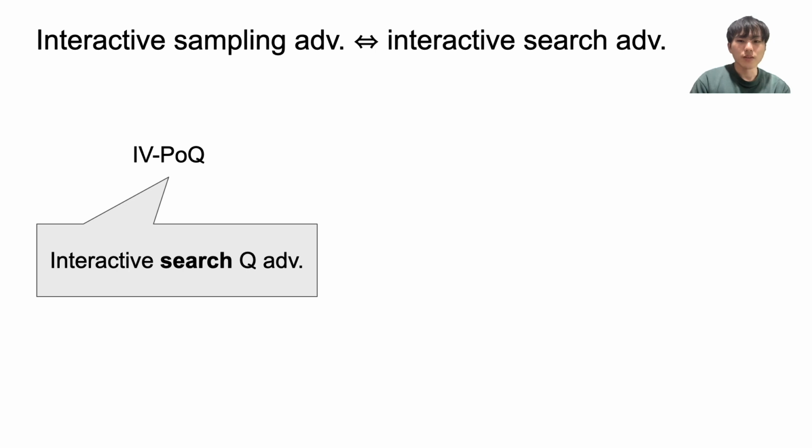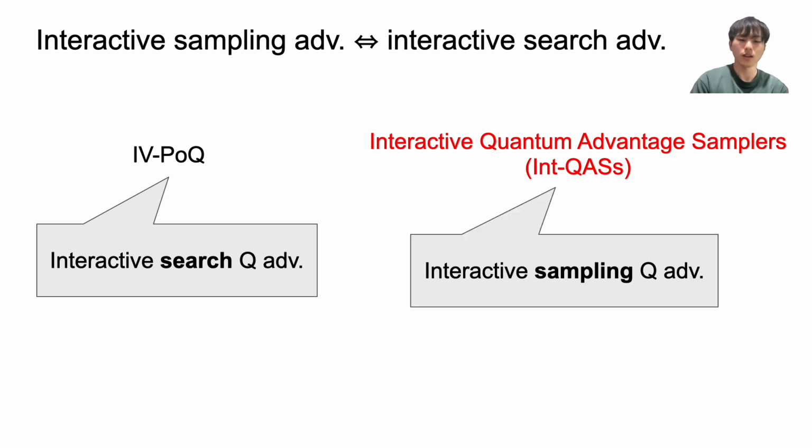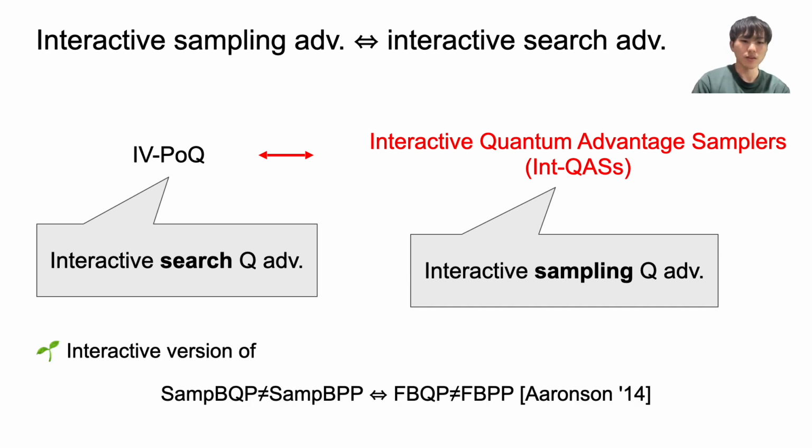We define a primitive called interactive quantum advantage samplers, or IntQAS, that capture interactive sampling-based advantage, and show that IVP or Q are equivalent with IntQAS. This is an interactive version of the equivalence between sampling-based advantage and search-based advantage that was shown by Aaronson.